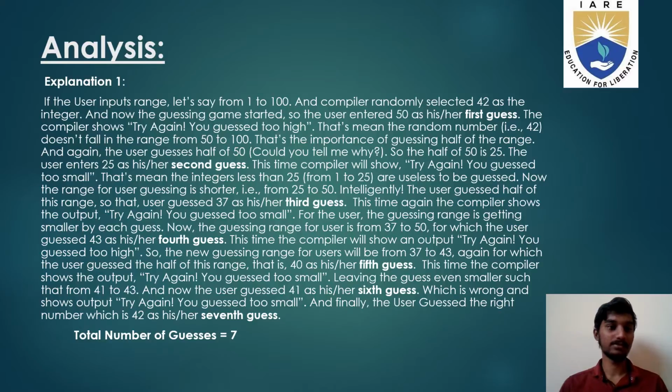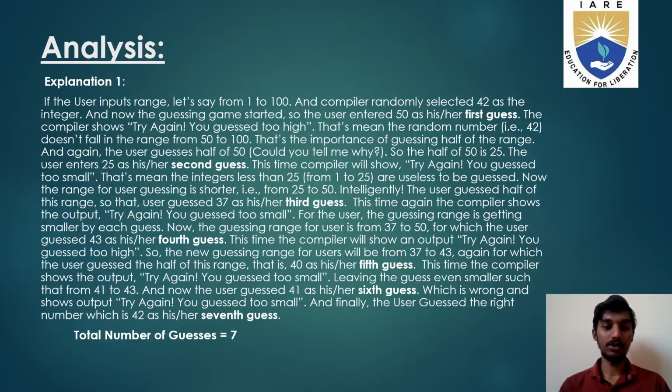Could you tell me why? It is so that half of 50 is 25. The user enters 25 as his or her second guess. This time the compiler will show try again, you guessed too small. That means the integer is greater than 25.